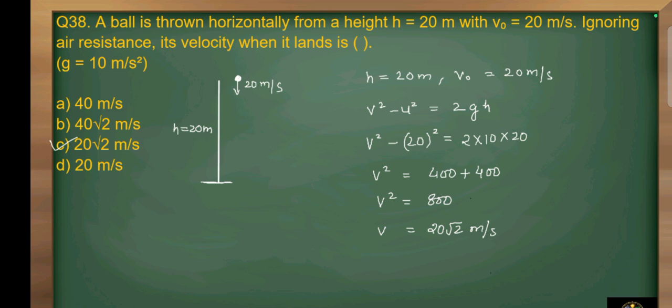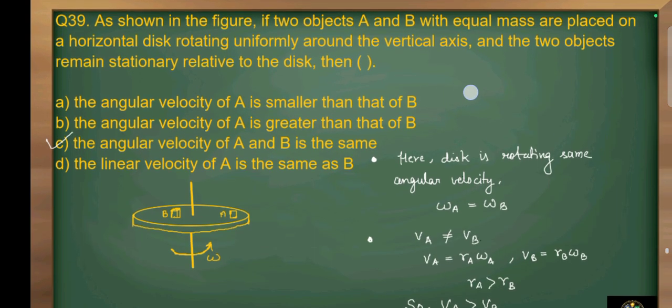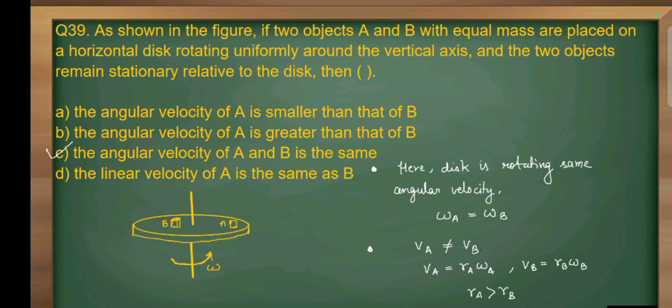So option C is correct. Question number 29. As shown in figure, if two objects A and B with equal mass are placed on a horizontal disk rotating uniformly around the vertical axis and two objects remain stationary relative to disk, then this disk is moving with the same angular velocity.